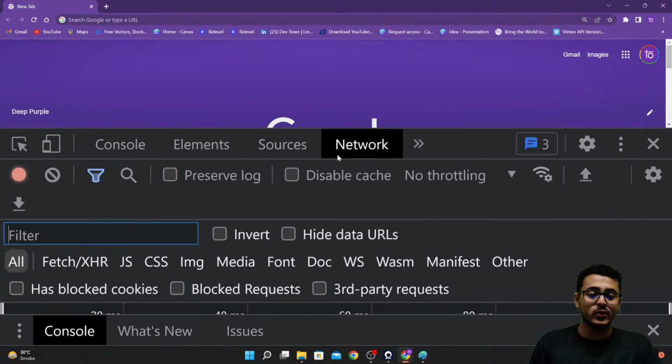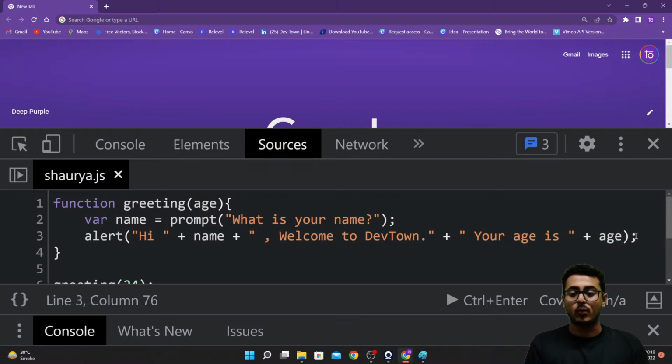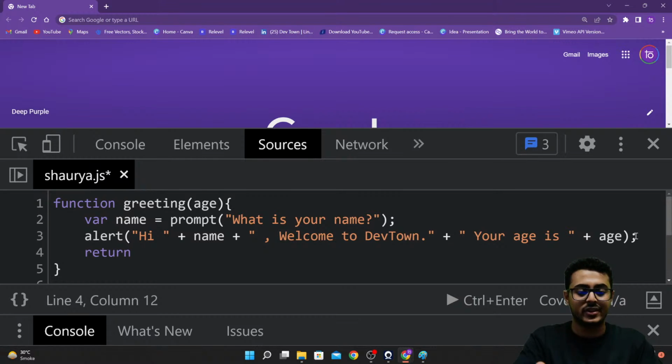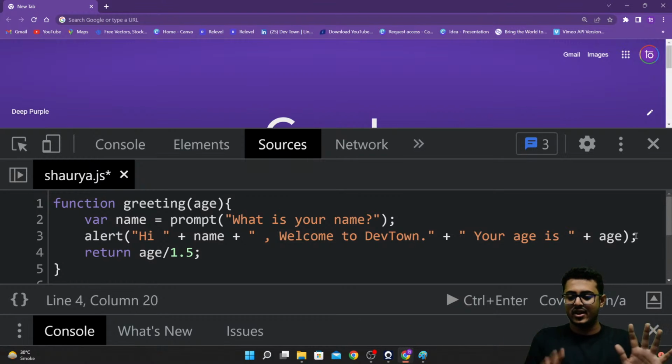We can also provide a return statement right over here. To create that return statement, you just have to write return. What do you want it to return? Let's assume we want it to return our age in dog years. I don't know how to calculate our age in dog years, so I'm just going to write age divided by 1.5. It's just a random formula right over here. Whatever that value is, that is going to get returned back.